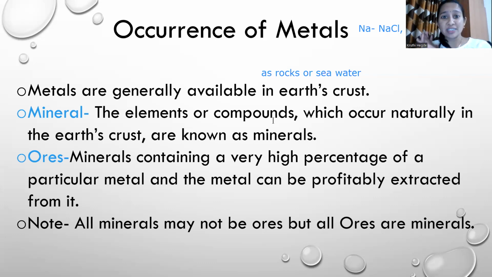About minerals you have studied in your social science chapters also, minerals which occur in Karnataka or India. Minerals are nothing but elements or compounds that occur in nature. These minerals will have metals in them. For example, NaCl, NaNO3, Na2O. These all three are minerals.